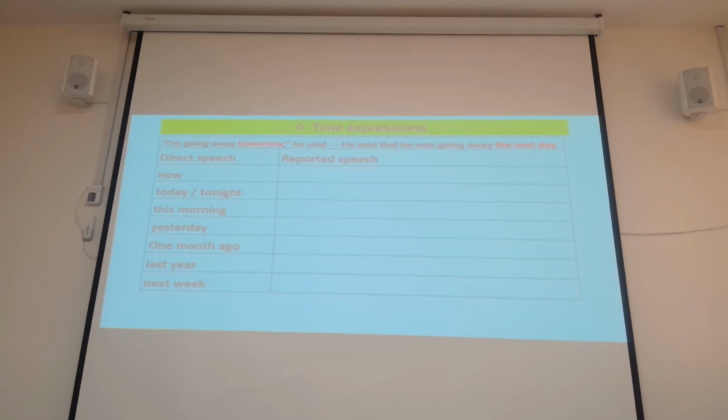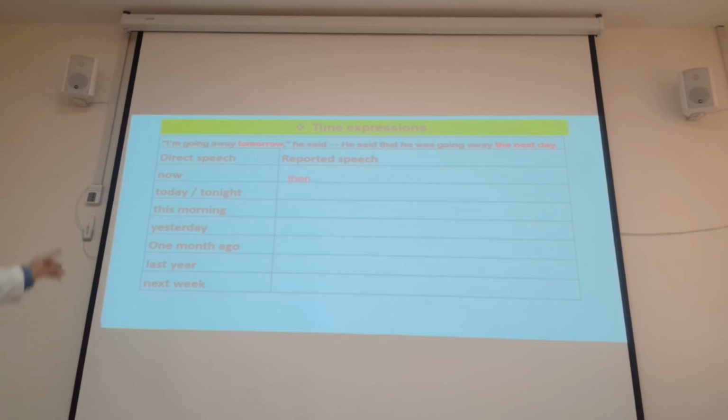Now, time expressions. As you know, time expressions change as well. We have seen that tenses and pronouns change. So, time expressions change as well in reported speech.